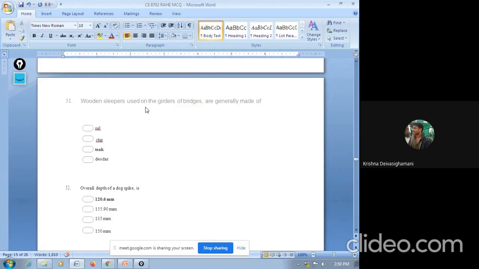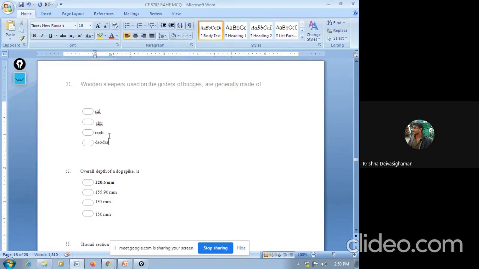51. Wooden sleepers used on the girders of bridges are generally made up of sal, chir, teak, deodar. So the answer is teak. We know teak is a superior wood having very high strength, life, and durability. So in girders of bridges, we generally prefer teak. Among sal, chir, and deodar, teak is the superior one, so it is preferred for bridge girders.